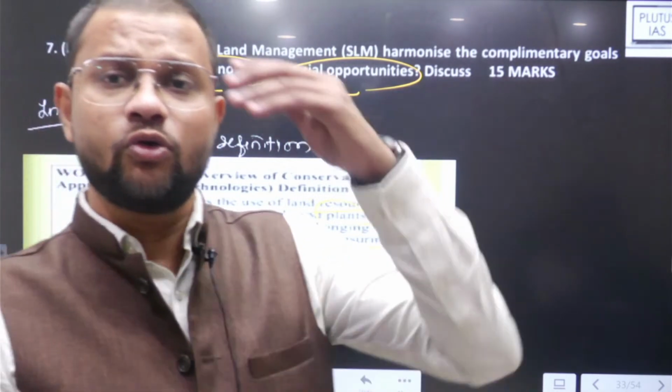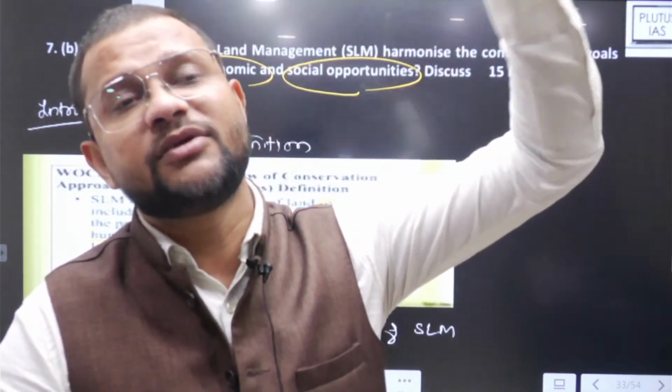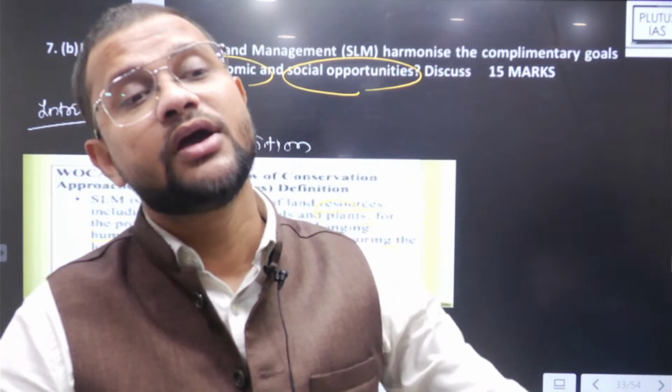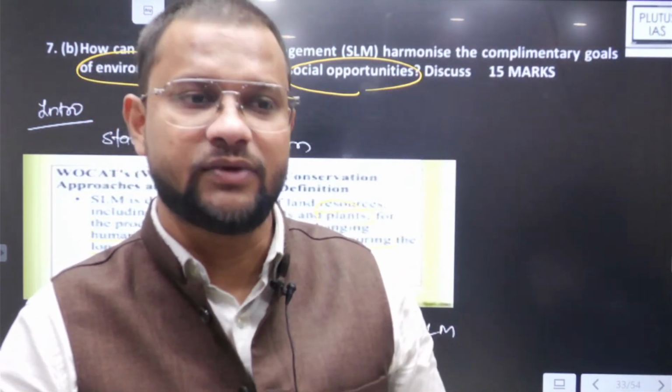So, it is not only about today's use, but sustainable land management practices as well deal with the future use of land resources.